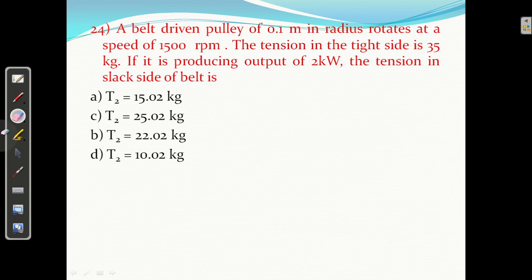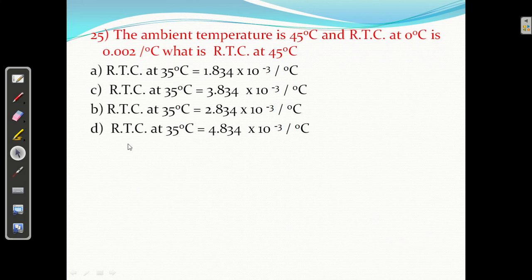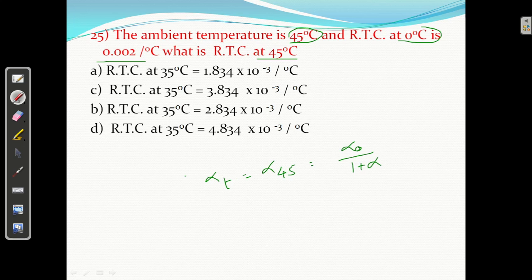Okay, and the last question I'm going to discuss, 25. The ambient temperature, ambient temperature means room temperature, is 45 degrees centigrade, and the RTC at 0 degree centigrade is 0.002. What is the RTC at 45? We know the formula: alpha T, that is alpha 45, equal to alpha 0 upon 1 plus alpha 0 into T. What is alpha 0? 0.002 upon 1 plus 0.002 into T. What is T? 45. You can do it.